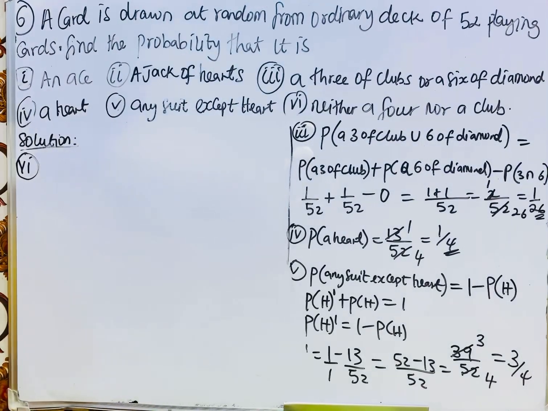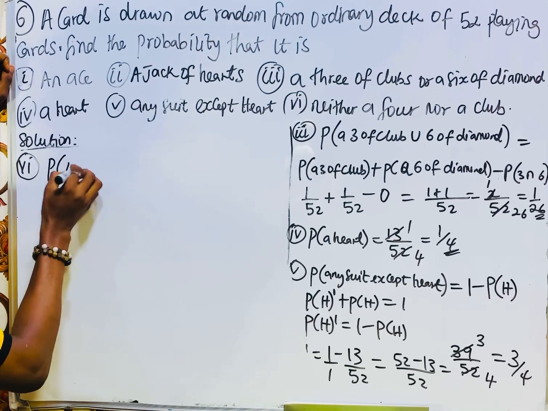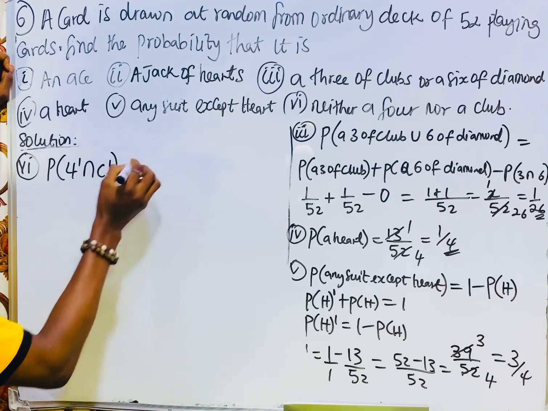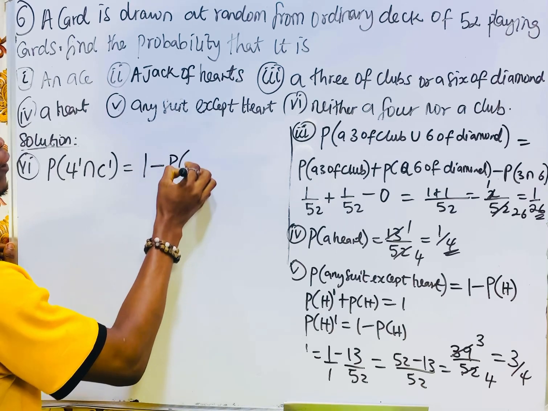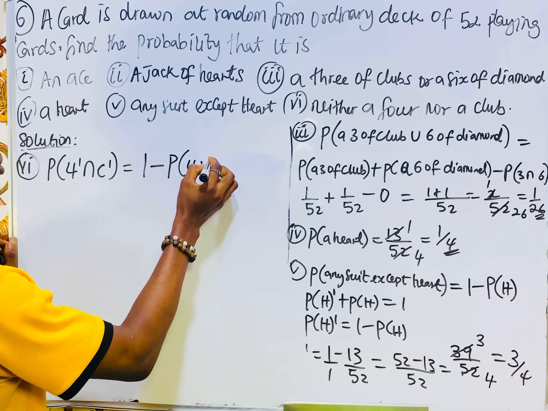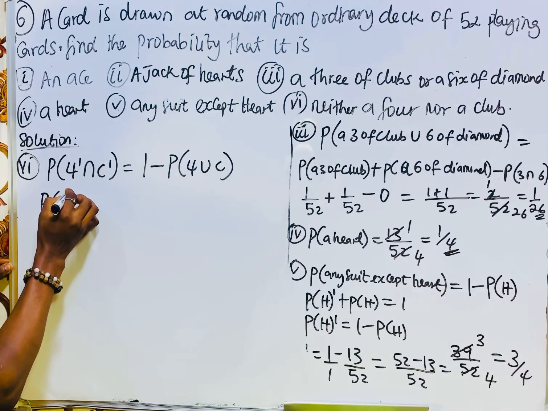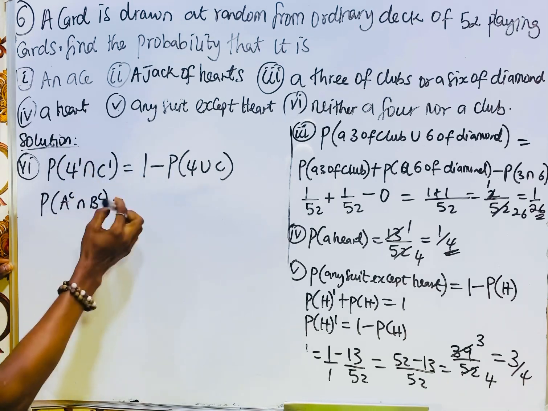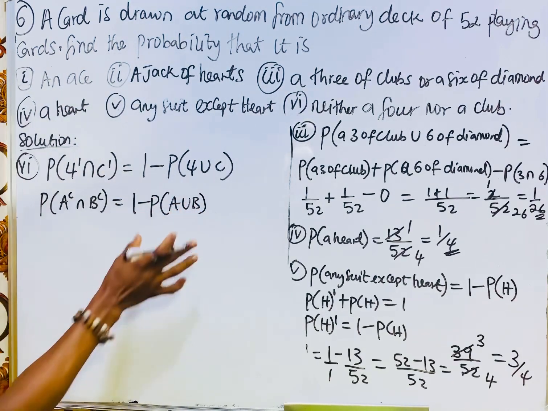Next is to find the probability that the card is neither a 4 nor a club. So neither a 4 nor a club is noted as the probability of 4 complement intersect club complement, which is equal to 1 minus the probability of 4 union club. That's the formula. Remember, the probability of A complement intersect B complement is still the same thing. It's equal to 1 minus the probability of A union B. That's where I drew the formula from.